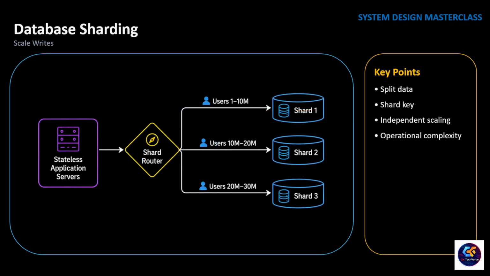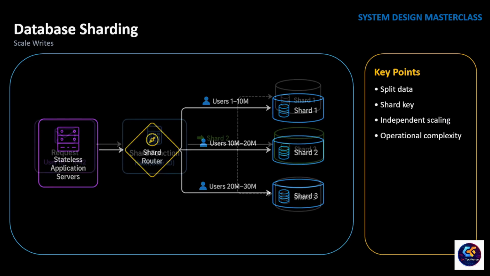Instead of storing all the data in one database, we split it into multiple smaller databases. This approach is called database sharding. Each shard stores only a portion of the data. For example, users might be distributed based on user ID. Customers with IDs 1 to 1 million are stored in shard 1, 1 million to 2 million in shard 2, and so on. Now, instead of one database handling every request, the workload is distributed across multiple databases. Each shard stores less data, processes fewer queries, and can scale independently.